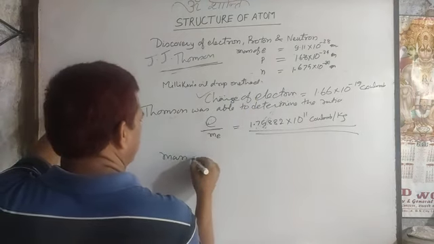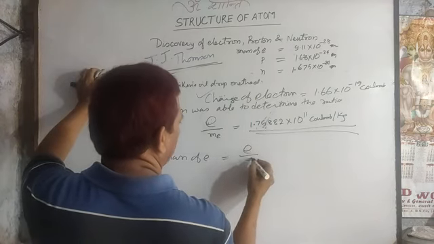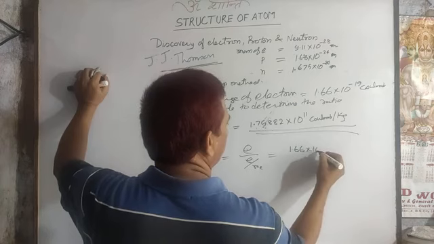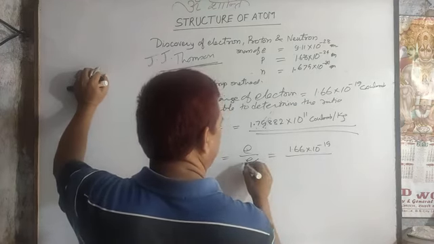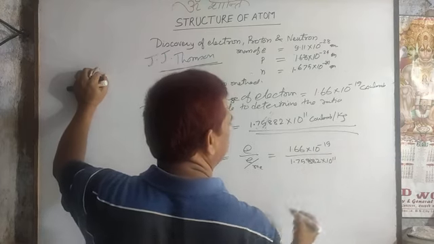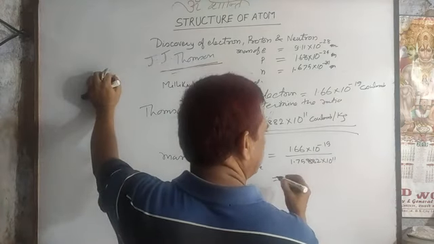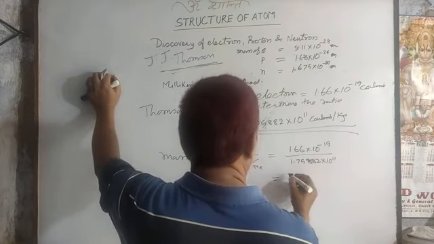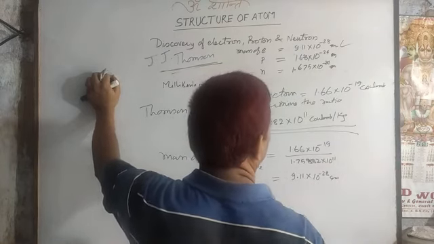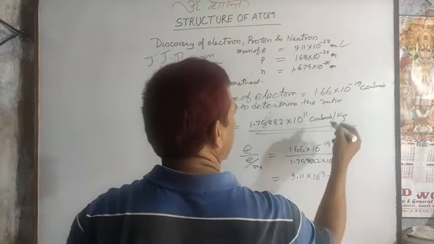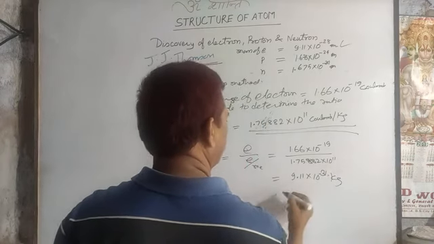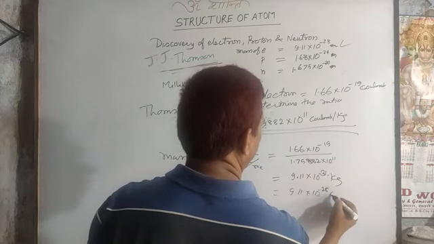So the mass of the electron is easily calculated from the ratio between e and m. The charge of the electron is 1.66 × 10^-19, and the ratio between charge and mass of the electron is 1.75882 × 10^11. So the mass coming here, you can write, the mass of the electron is 9.11 × 10^-28 gram, and in kg it is 10^-31 kg.